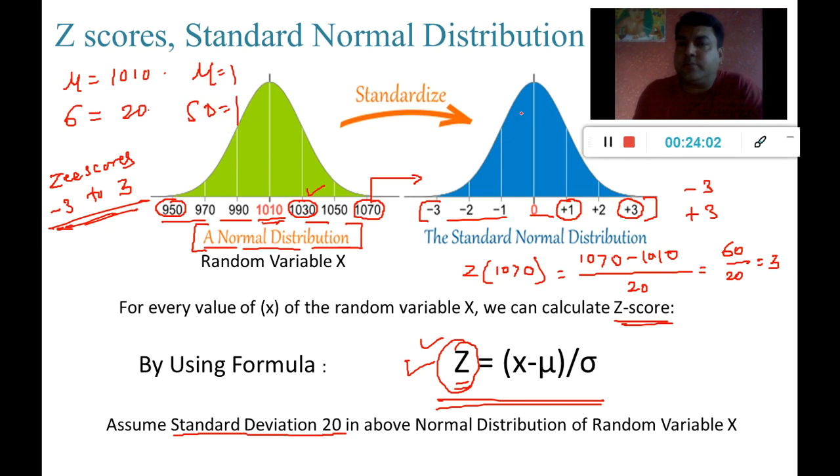And this distribution is useful to interpret the probability, so this is also called a probability plot. Because if I am interested in the person scoring marks between 970 and 990, I am talking about this area.